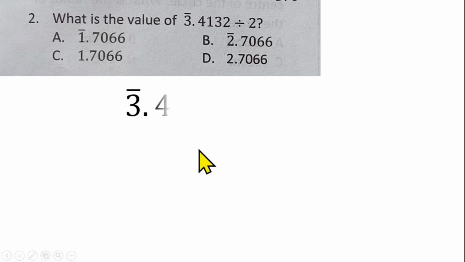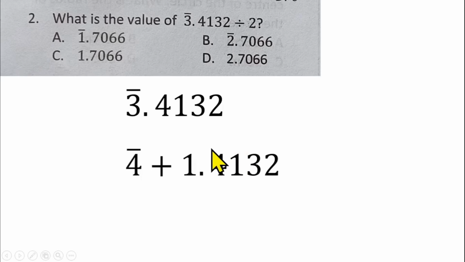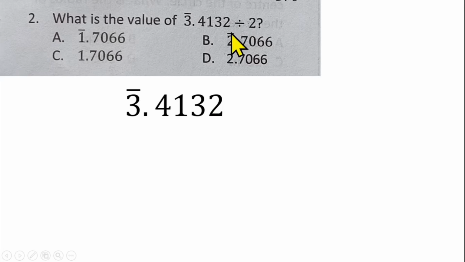So bar 3.4132, we are dividing it by 2, and that we cannot do. We cannot divide this by 2 straight away, because this bar means minus, and 2 cannot divide bar 3 straight away according to the rules of logarithm. Of course, if you press minus 3.4132 divided by 2 in the calculator, it's going to give you an answer, but it's not going to give us the correct answer, because it processes it in a different way.